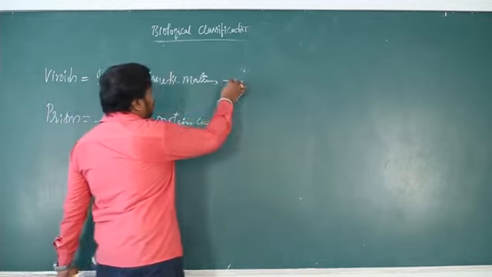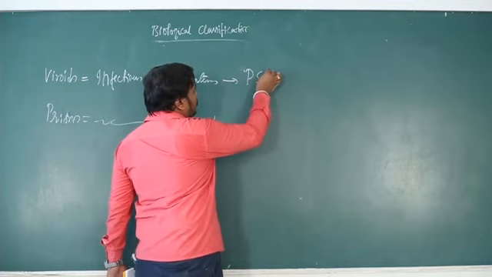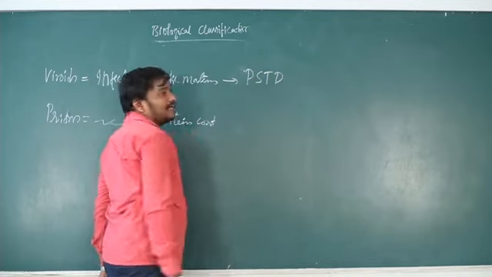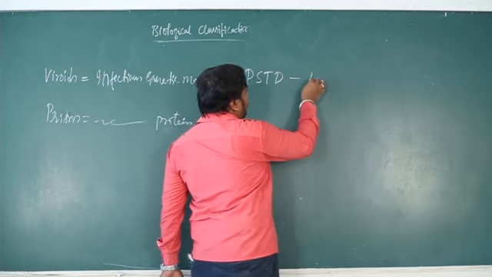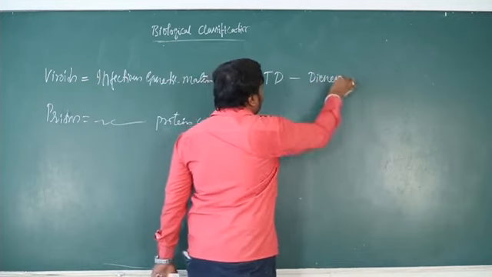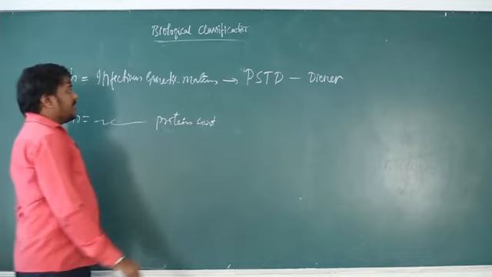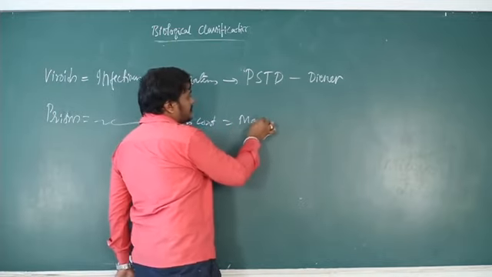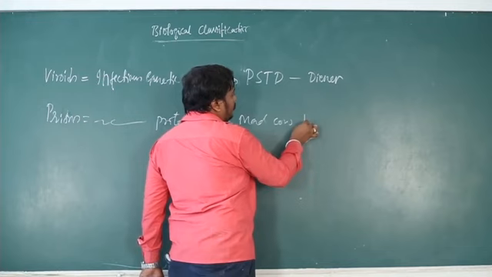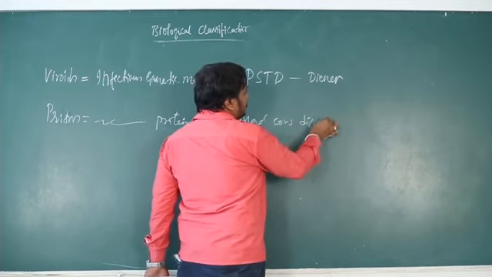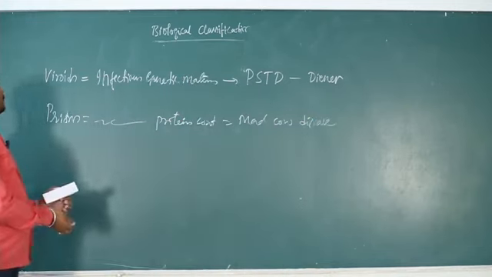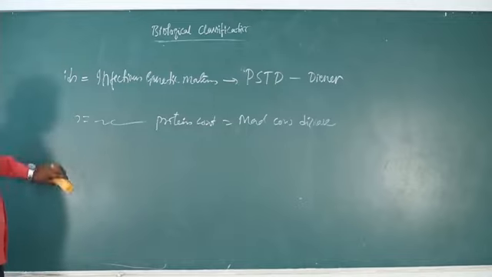Viroids can cause potato spindle tuber disease. These were identified by Diener. So Diener identified that potato spindle tuber disease is caused by viroids. Prions can cause mad cow disease. So this is about viroids and prions.